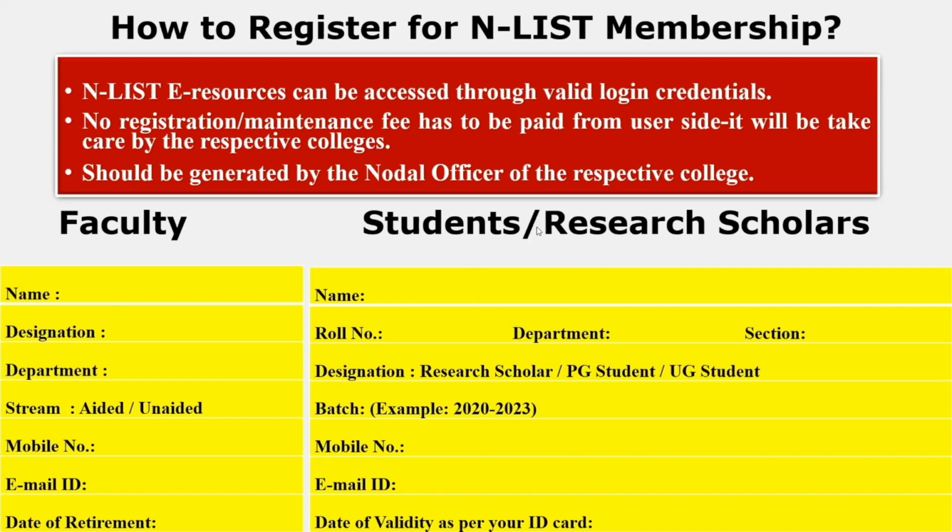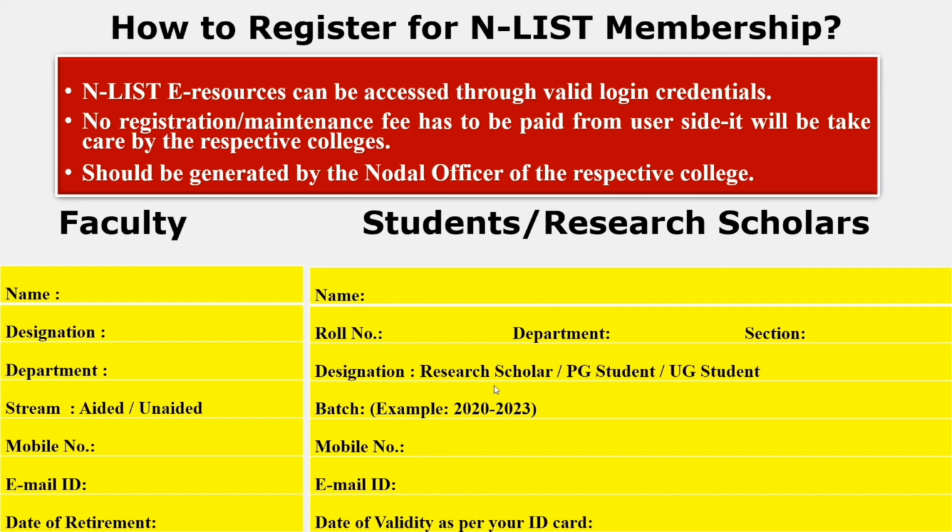If you are a student or research scholar, then your name, roll number, which department you are studying or carrying out your research in, the section, and the designation, whether you are a research scholar or a PG student or a UG student, and in which batch you are currently studying. That is, UG means 3 years, PG means 2 years. You have to tell the tenure of your batch. Next, the mobile number and email ID. The email ID should be a valid one since it is going to act as the username for your Enlist account. And the date of validity as per your ID card.